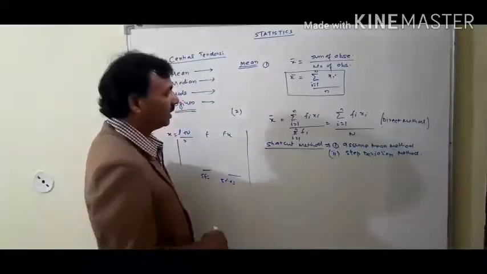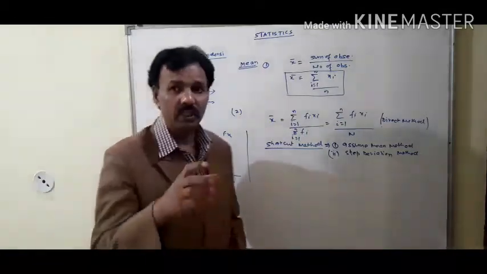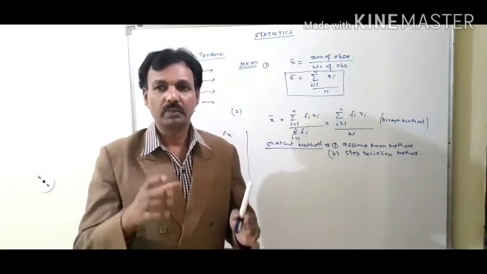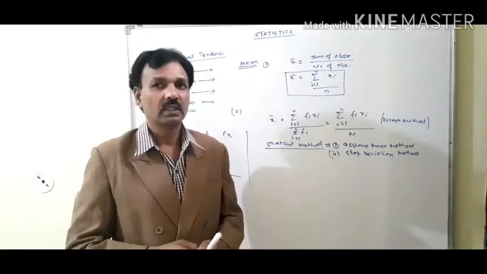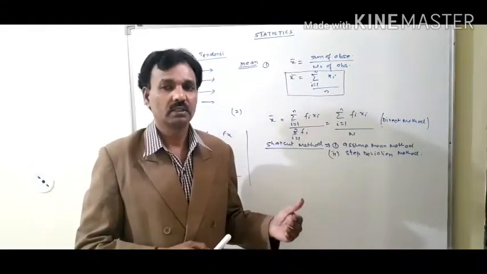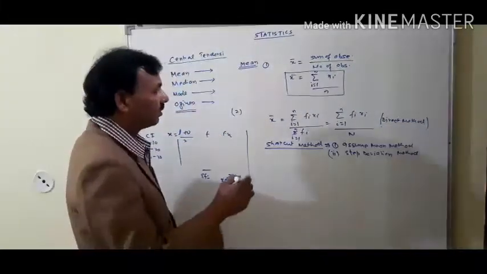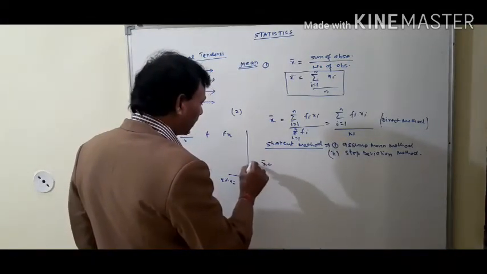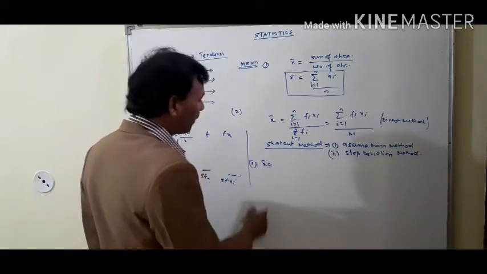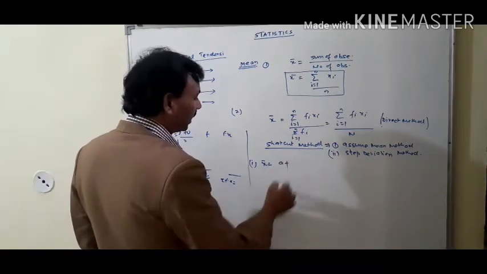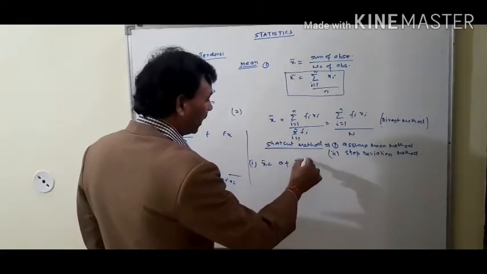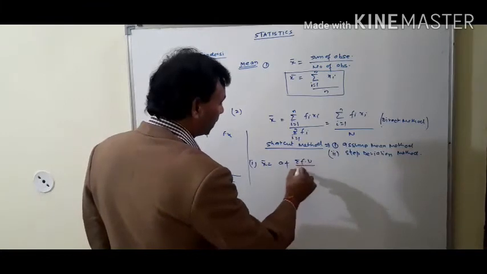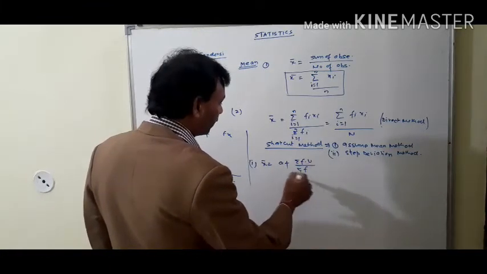By the assume mean method, first we assume what the mean of the given observations is. The formula will be x bar equal to a plus sigma f into u upon sigma f.